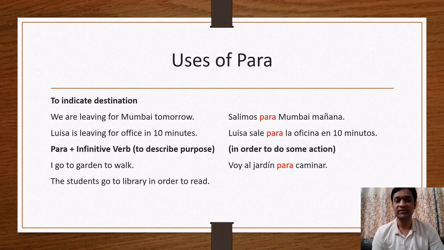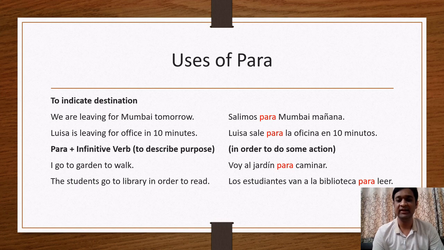The students go to the library in order to read. So see, why do the students go to the library? What is their purpose? Their purpose is to read. You can also say to read or in order to read. Los estudiantes van a la biblioteca para leer. So leer is an infinitive verb which means to read. Before leer, we have to add the preposition para.